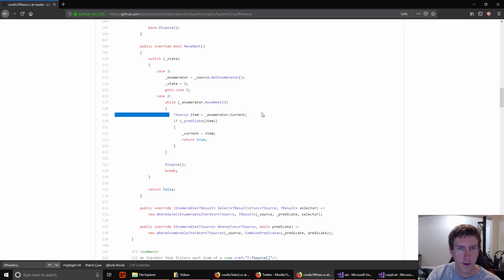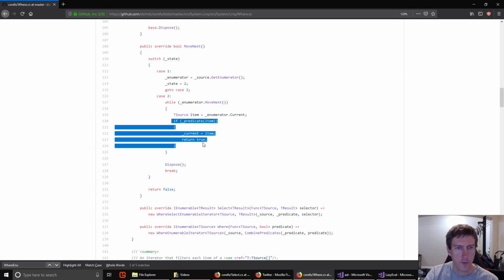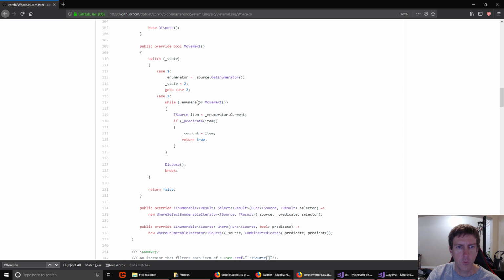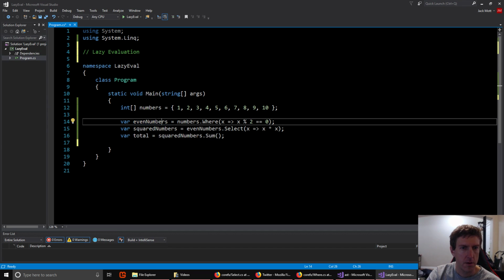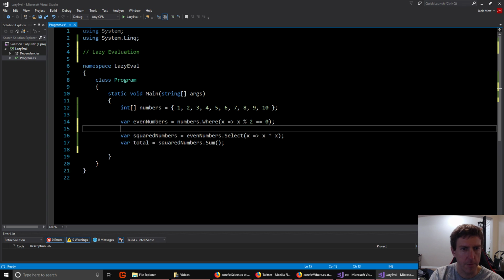And then it checks that value and says, does the predicate match it? And if so, it sets the current value to that item and returns true. All right, so it says we successfully moved to the next, and here's the current item. If the predicate is not true for that item, then we just skip and move to the next thing. So what will happen if we were to call MoveNext on evenNumbers, right? We could do that. What do we need to do?